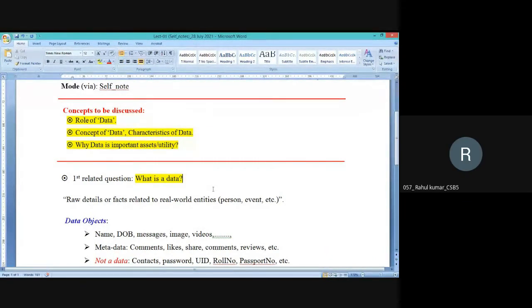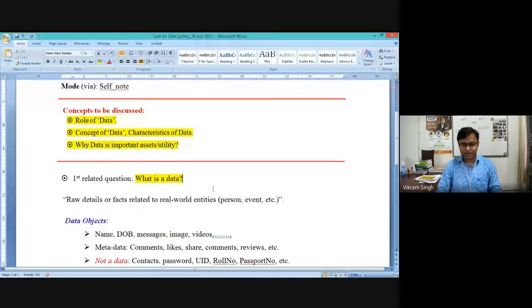So the first thing you need to have clarity upon is, what is data? Because everything is based on this definition itself. We are facing terms like database system, data processing, data pre-processing, data structure, something like that. But you need to have clarity upon this term called data. This term is very important, and it is the most common, most obvious, and you can say the omnipresent term, data, right?